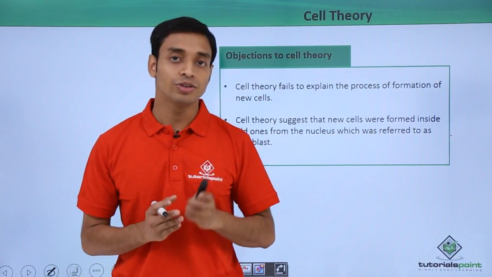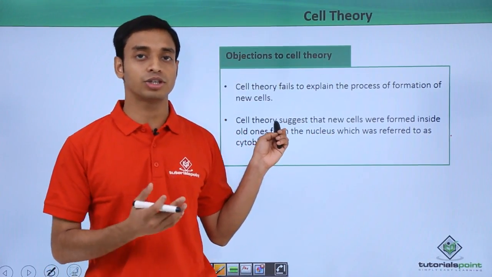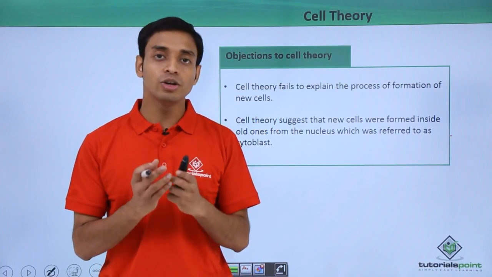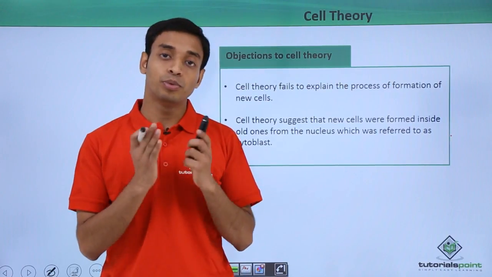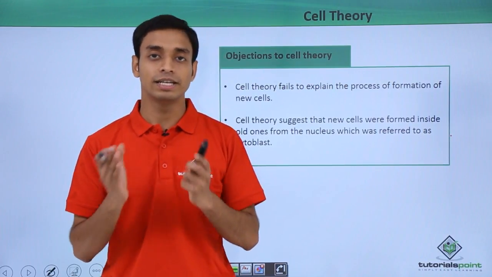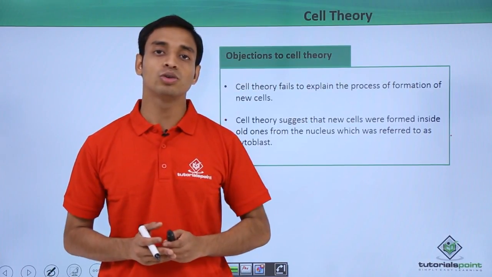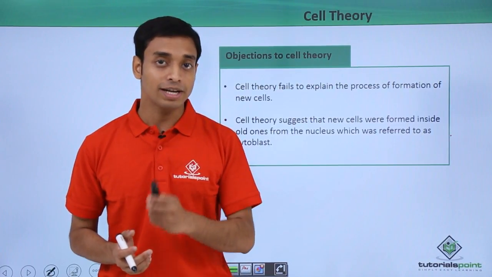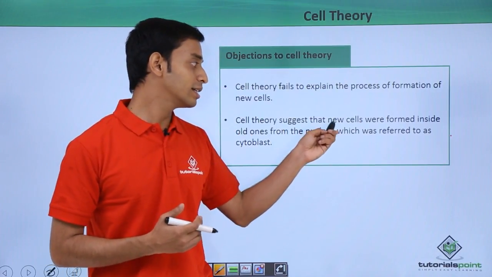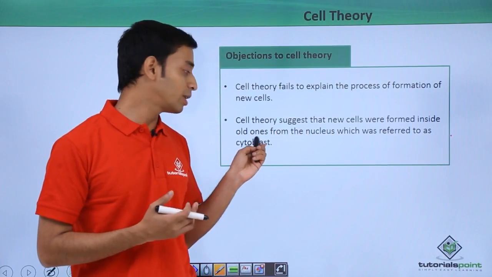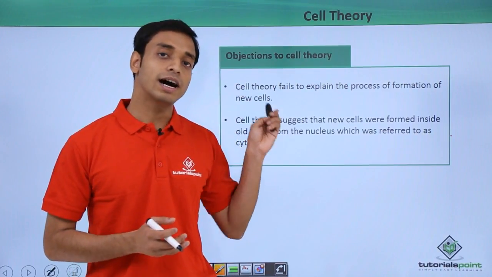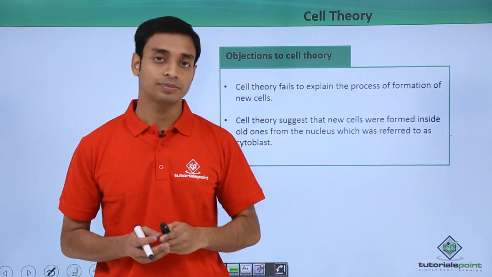Cell theory also suggests that new cells were formed inside the old ones, from the nucleus, which was referred to as the cytoblast. Now we know this is absolutely wrong, because during cell division both the nucleus and the protoplasm, or cytoplasm, divide, and this gives rise to the formation of a new cell. But in the cell theory it was proposed that new cells are formed from the nucleus, referred to as the cytoblast. So this was a limitation of the cell theory.